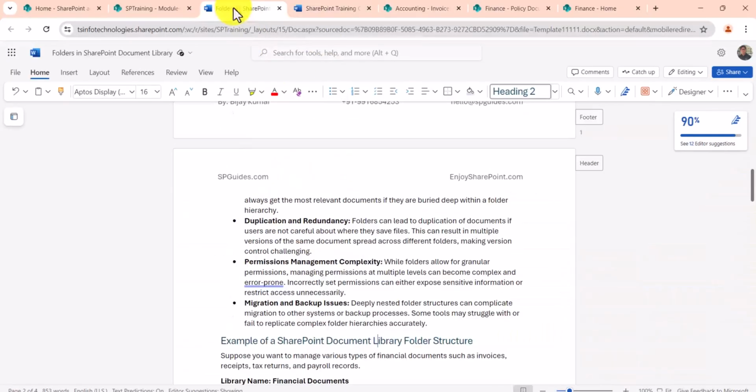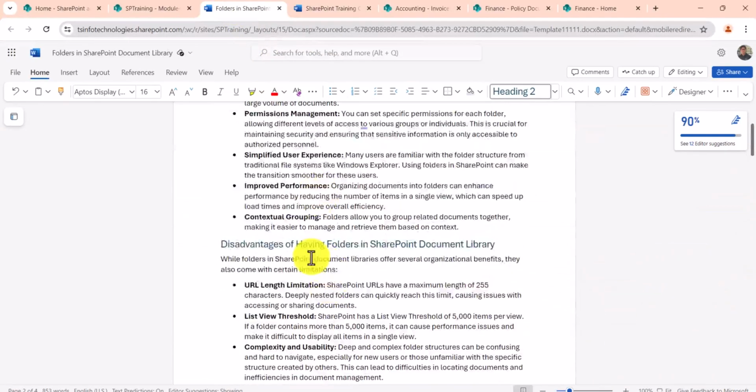You will see a few of the things you should remember while copying and moving documents from one library to another. I'll see you in another lecture.